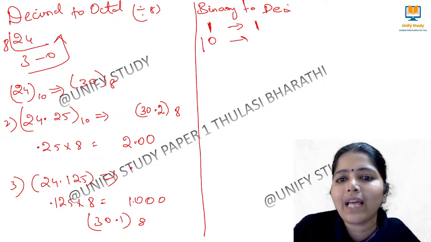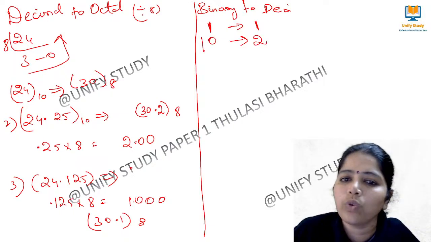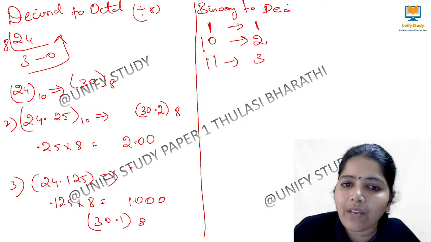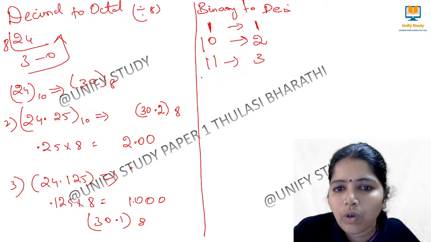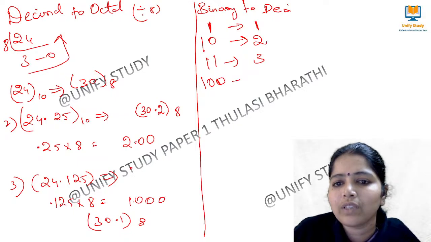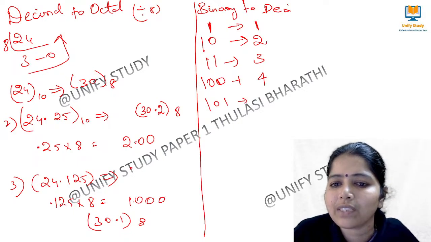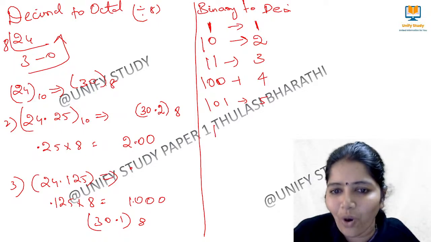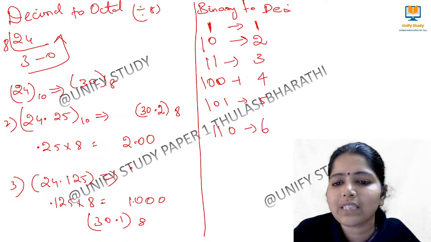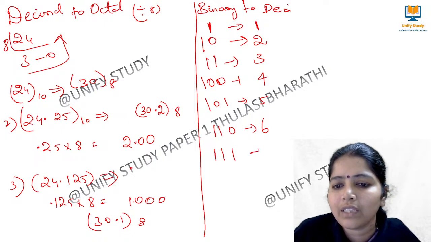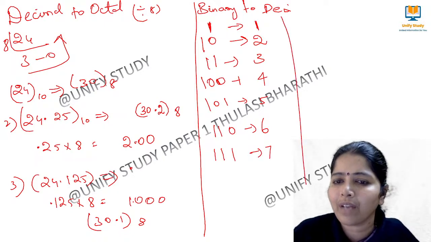If I have the binary number as 10, then the decimal value is 2. 11, this is 3. Okay, and then we have 100, the value is 4, and then 101, the value is 5. I will tell you how. 110, this is 6, and then we have 111, that is 7. How, ma'am? I will tell you now.